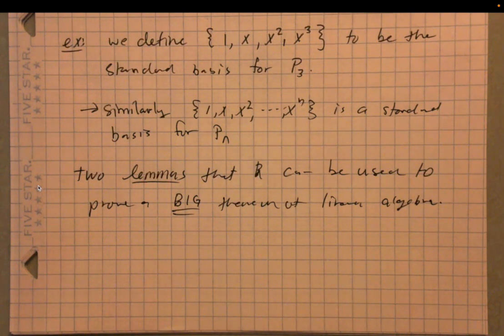A lemma is usually written to simplify the proof of a big theorem, right? And so we have two lemmas to talk through, and then a big theorem from linear algebra.